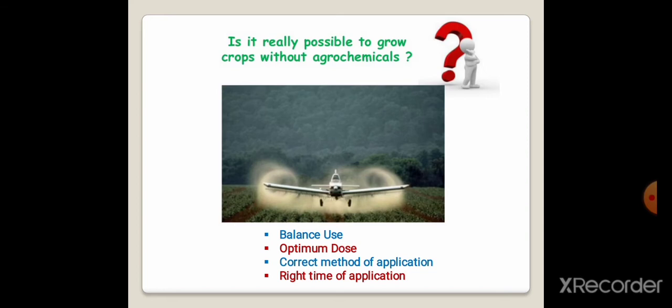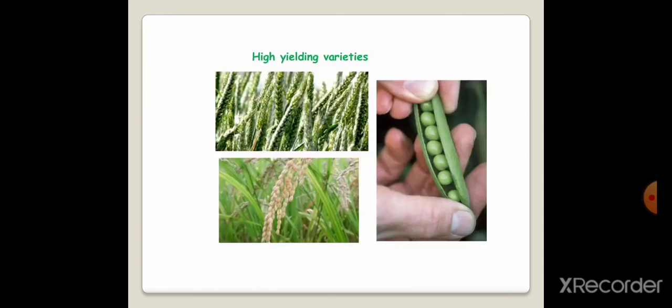Then, can you think, is it really possible to grow the crops without agrochemicals? Yes, but growing our food products without agrochemicals ultimately reduces our yield of production, and hence these agrochemicals should have balanced use, an optimum dose, a correct method of application, and the right time of application on the field.